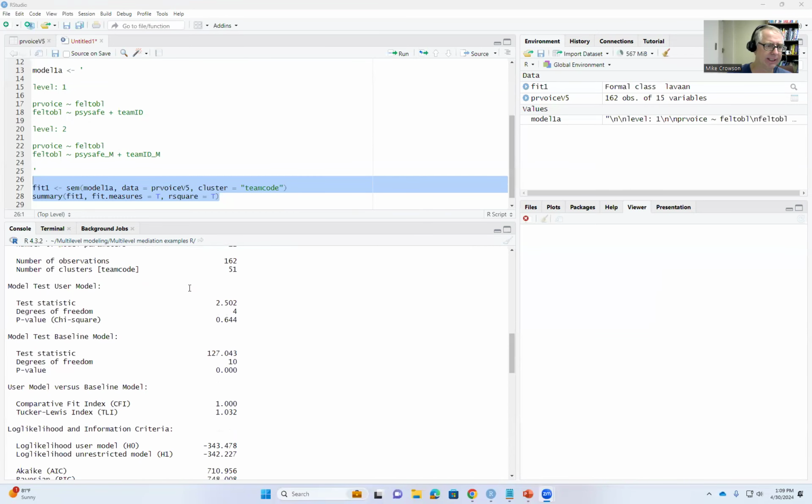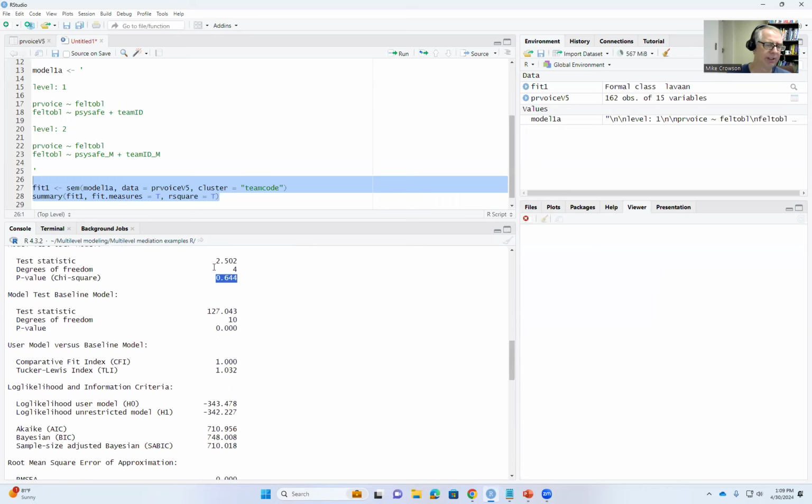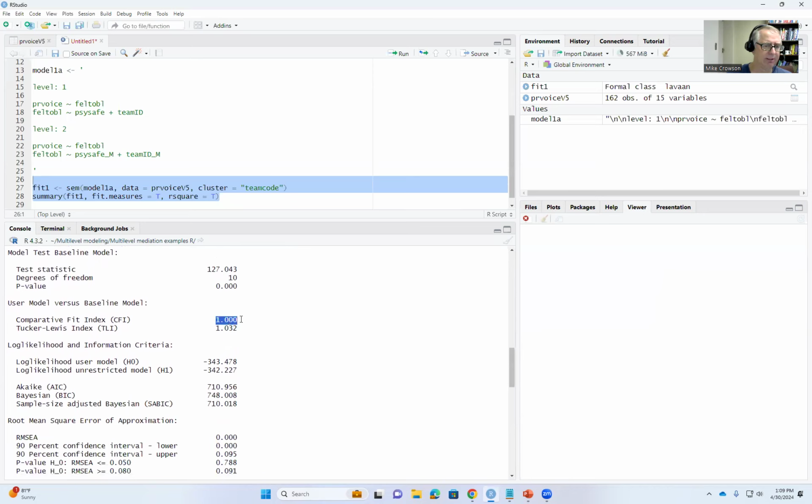Okay, so looking at the chi-square goodness of fit test right here, you can see the chi-square test value, degrees of freedom for the model, and then the p-value. You can see it's not significant, which would be suggestive of a good fitting model. Then you've got the comparative fit index of 1, Tucker-Lewis of 1.032. Both of these are suggestive of basically strong model fit.